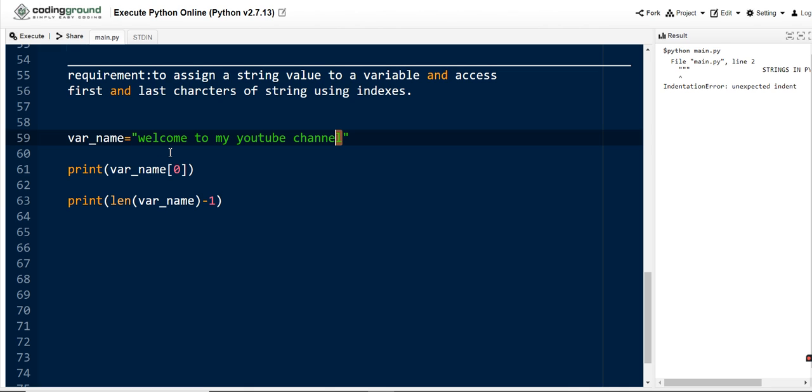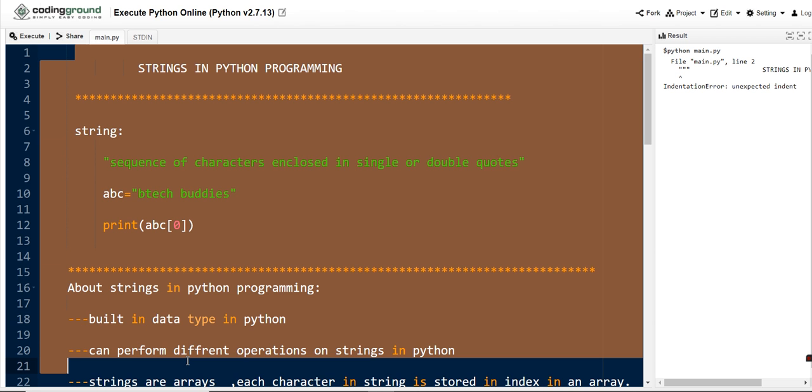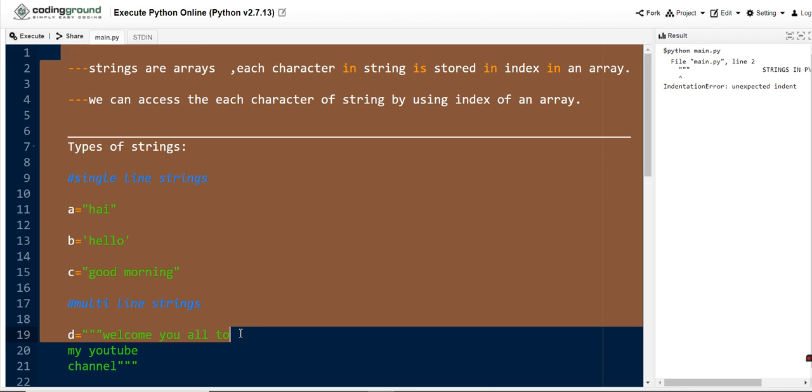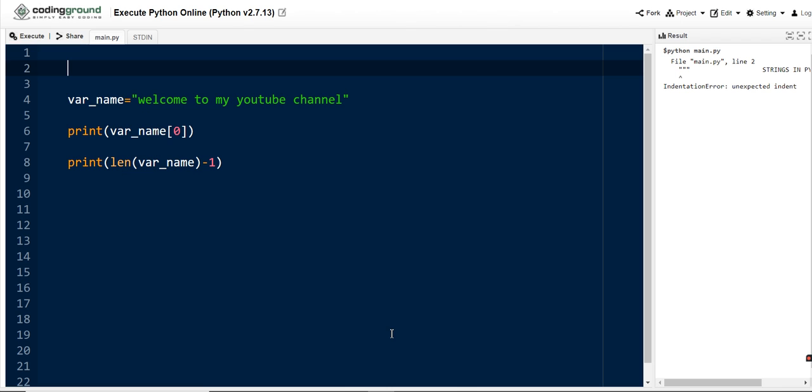Array index starts from 0. So to get the index of the last character, we need to subtract 1 from the length of the string, so that we get the last character index value. This is how we need to write it to get the last character index value. So let me execute this program so that we get a clear idea. For execution, let me remove all this, because Python follows indentation, otherwise Python will give an error. So let me remove all these and execute.